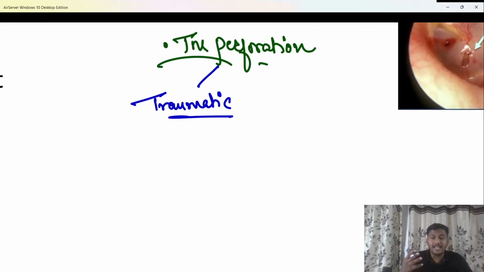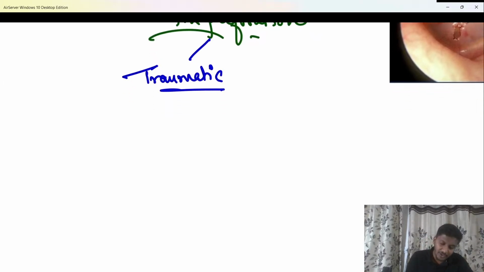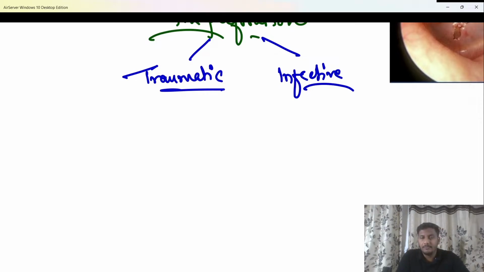So even a slap can lead to a traumatic tympanic membrane perforation, or it can be even a sudden exposure to loud sound. Like for example, you go very close to a DJ. So sudden exposure of 150 to 160 decibels of sound can also lead to a traumatic tympanic membrane perforation. Second is if there is infection. Infective tympanic membrane perforation can usually be due to middle ear infections, that is called otitis media. Those can lead to an infective tympanic membrane perforation.